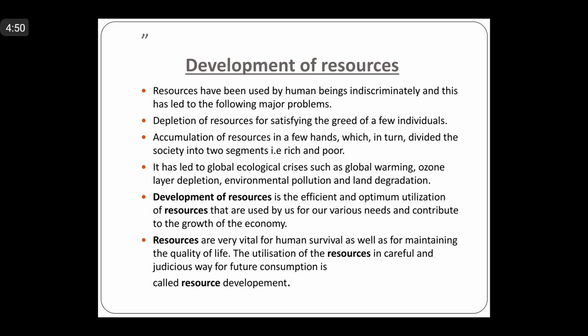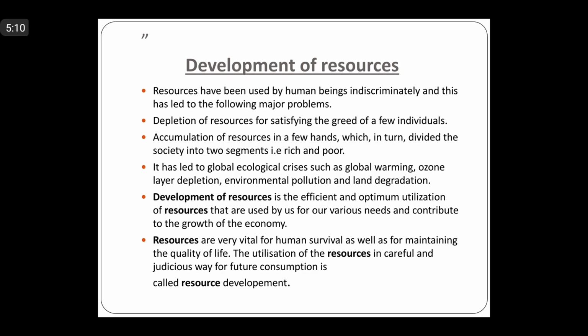Then the accumulation of resources in a few hands, which in turn divided the society into two segments, that is, rich and poor. And then it has also led to global ecological crises such as global warming, ozone layer depletion, environmental pollution and land degradation.